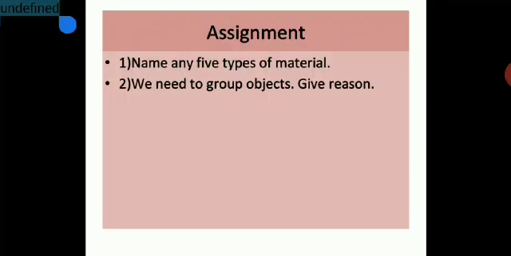Now, two more questions for the assignment for you children. Simple assignment. Name any 5 types of material. So, you just have to name any 5 types of material. And why we need to group objects. Give reason. You have to justify this. As we have discussed in this session, you are going to follow the explanation which was done, and you are going to write these 2 answers in your notebook.